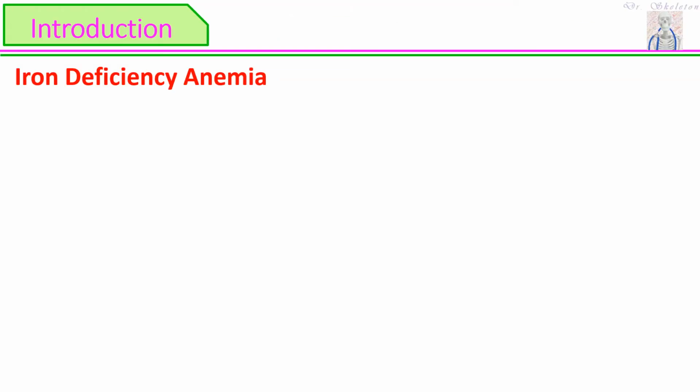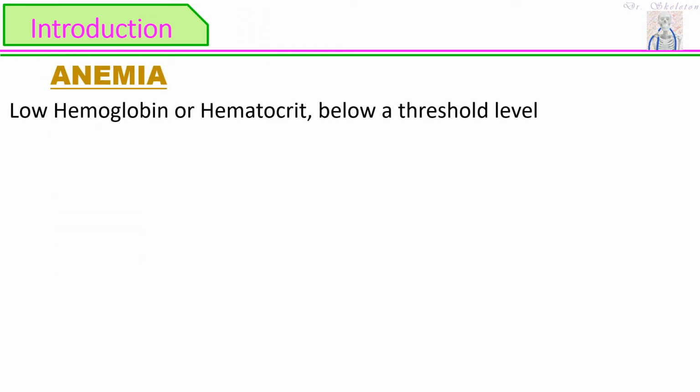Here we discuss various medical issues, and the topic for today's discussion is iron deficiency anemia. Now, what is iron deficiency anemia? But before that, what does anemia mean? Anemia means low hemoglobin or hematocrit, or simply low red blood cells below a threshold level.